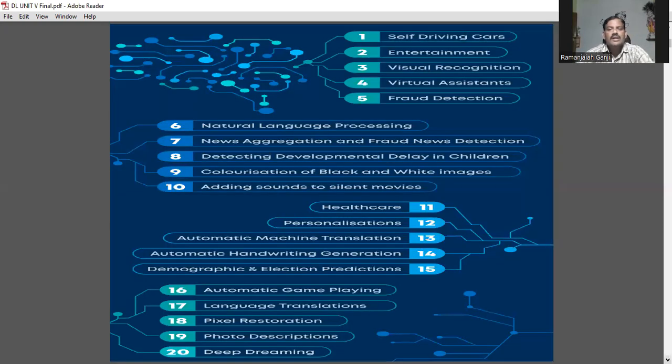See, self-driving cars, entertainment, visual recognition, virtual assistant, fraud detection, natural language processing, news aggregation, fake news detection, detecting developmental delay in children, colorization of black and white images, adding sounds to silent movies, healthcare, personalization, automatic machine translation, automatic handwriting generation, demographic and election predictions, automatic game playing, language translations, pixel restoration, photo descriptions, deep dreaming, all these applications.